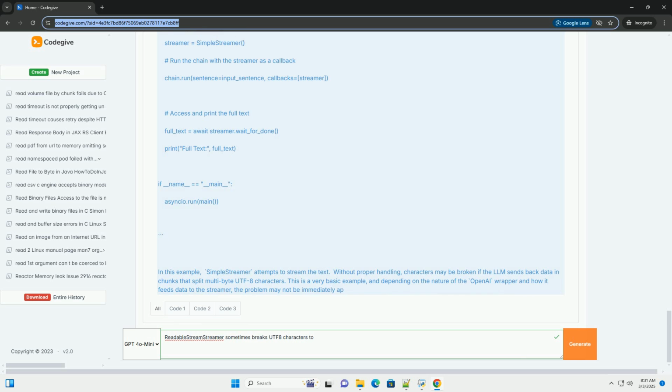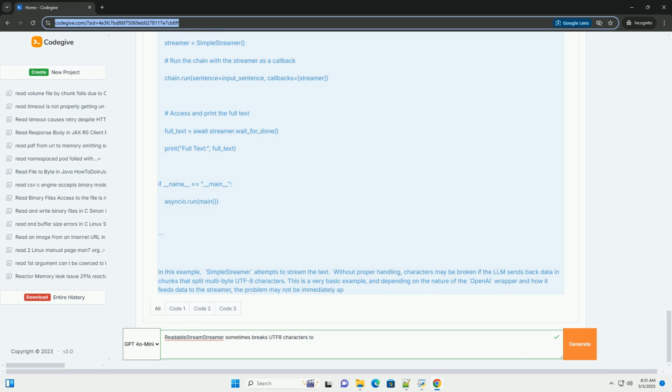2. Test thoroughly with diverse characters. Test your application with a wide range of UTF-8 characters, including accented characters, emojis, characters from different languages: Chinese, Japanese, Korean, and special symbols: copyright, registered, etc.